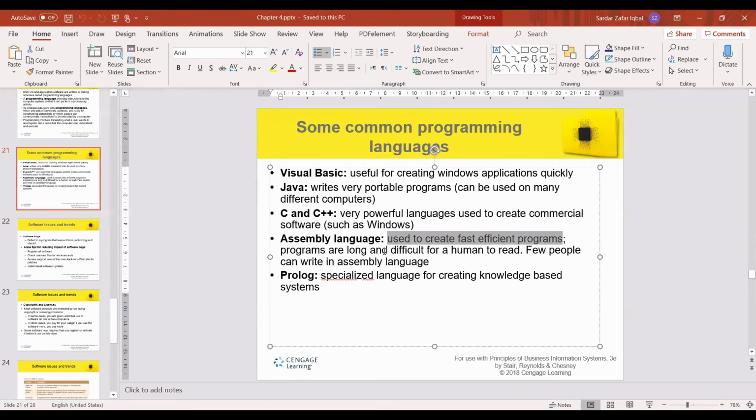In assembly language, you directly work with the registers. For example, AX, BX, these are registers. Save data to AX, save data to BX. So they have a different syntax or format. Assembly programs are long and difficult for a human to read because we are using the registers directly. So it's not easy for everyone to understand. Few people can write it because you are directly communicating with the hardware or your architecture.